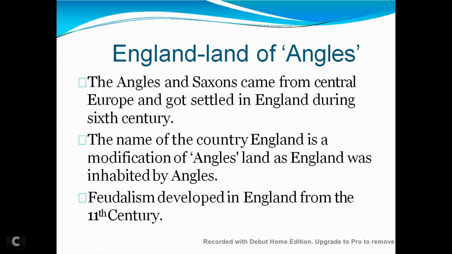The name of the country England is a modification of Angle-land, as England was inhabited by the Angles. I already told you that feudalism developed in the 11th century. This line is very, very important for a 1 mark question.